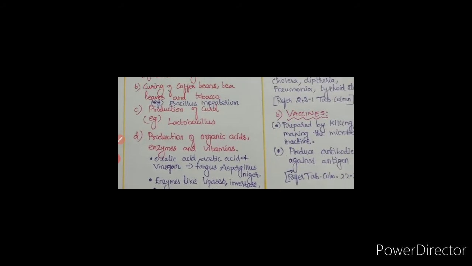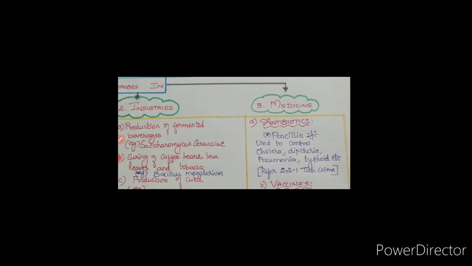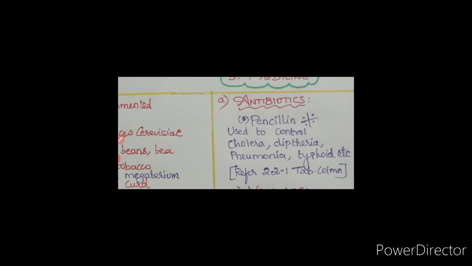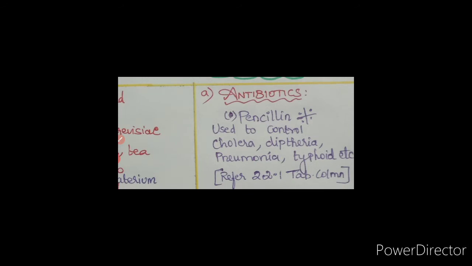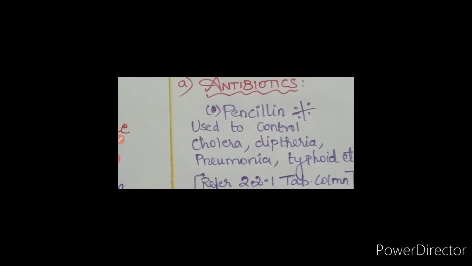Then we see the application of microbes in medicine. The first one is antibiotics. What is an antibiotic? These are metabolic products of microorganisms which in very low concentration are inhibitory or detrimental to other microbes. In 1929 Alexander Fleming discovered penicillin. This is very important, this will be asked for 1 mark.